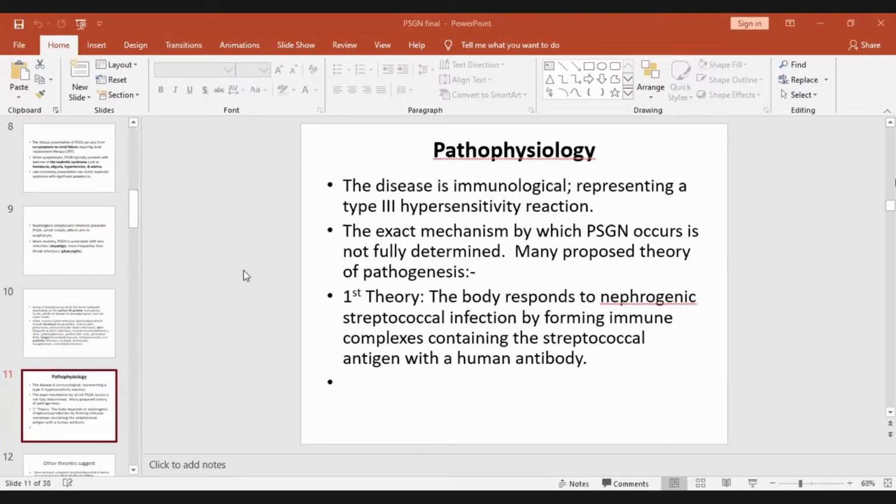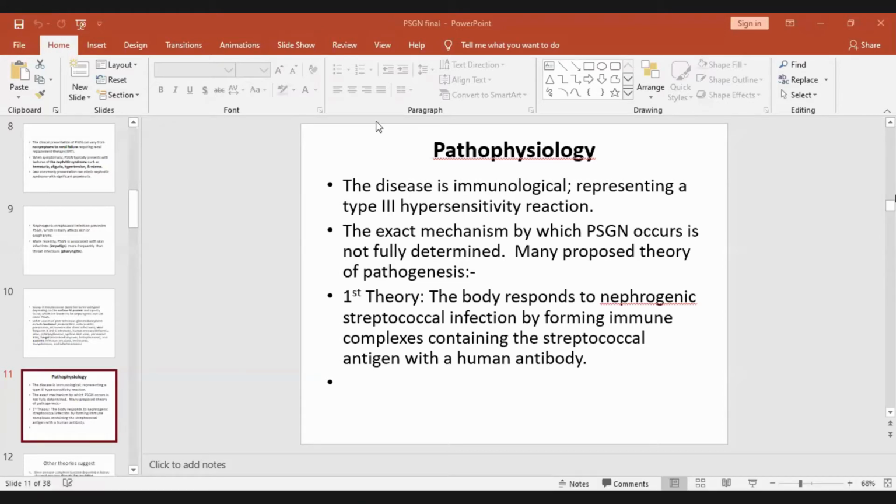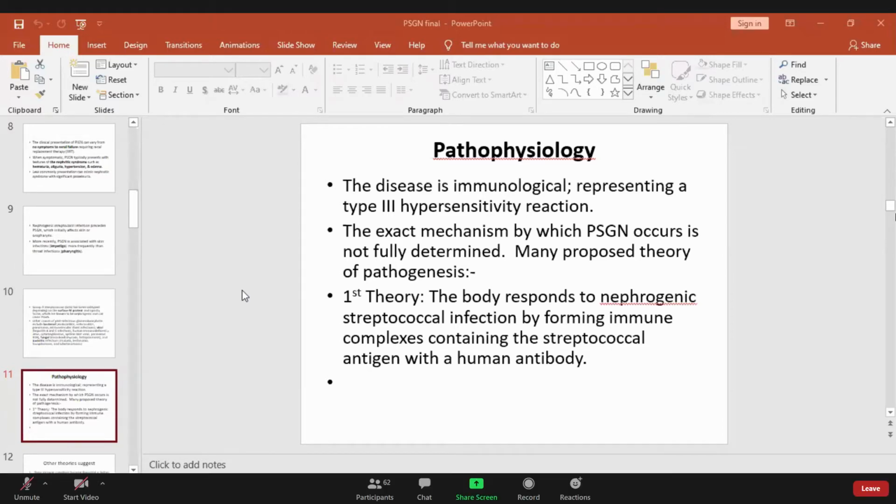The first theory is that the body responds to the nephrogenic strains of Streptococcus, group A beta hemolytic Streptococcus, and there is formation of an immune complex containing streptococcal antigen with a human antibody. The antibody is formed by our body against Streptococcus. Yes, and that antibody auto-reacts with our self antigen only.